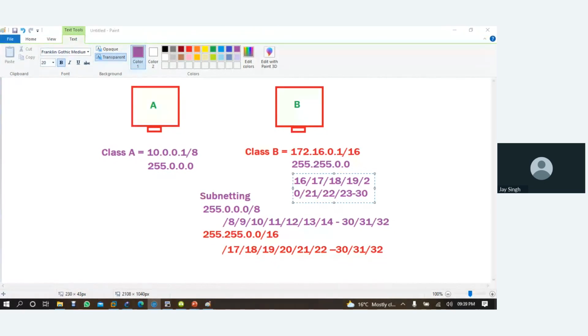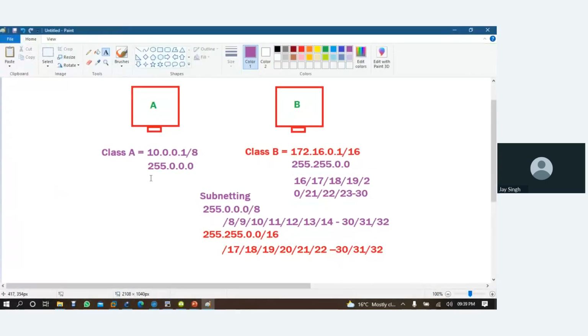Yes, Mr. Lamin, are you understanding this? Okay. Now my question is, if this is the default and the last subnet mask, you can move towards 255 something else.